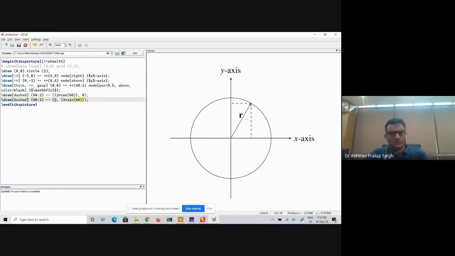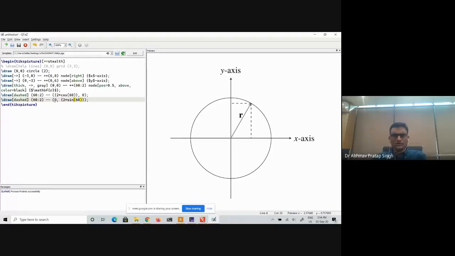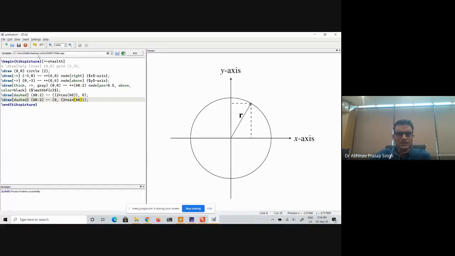Any questions? If you want to ask anything, any part that you didn't understand? Sir, my question is, you have given 60 colon 2 for that angle, right? Can we label it, and use the same label while drawing these perpendiculars? Okay, you want to give it a label, right? Yes. Okay, so let us do that.